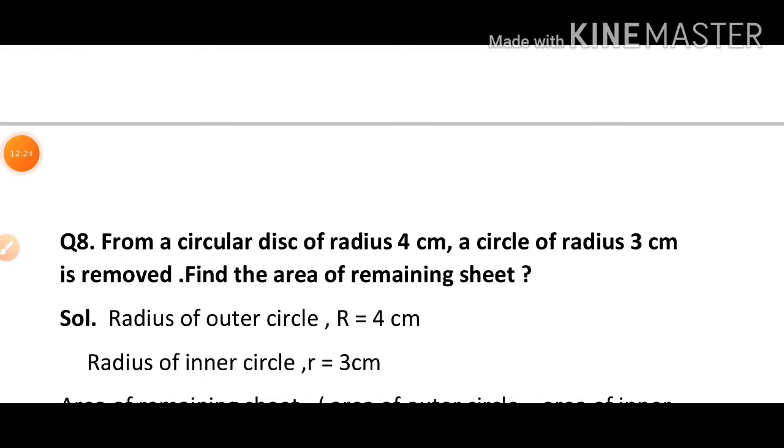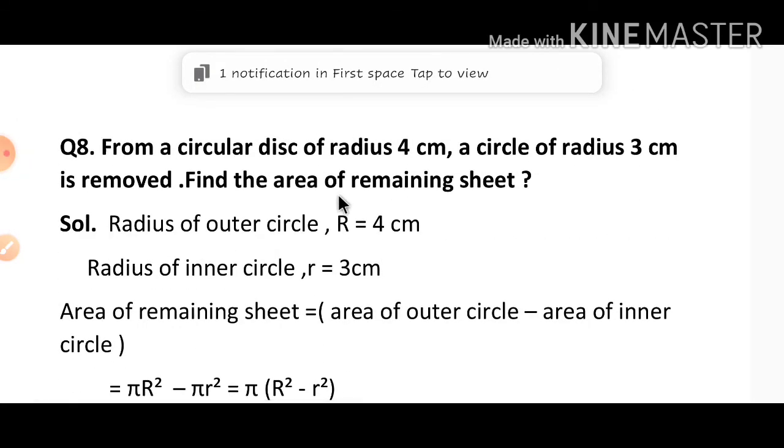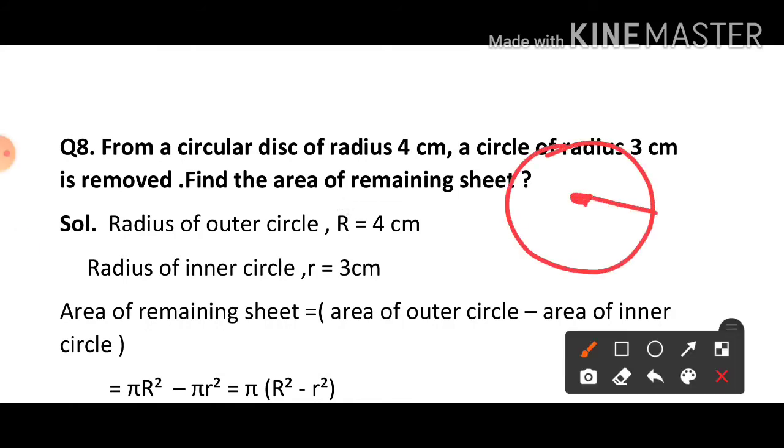Then see the next question, question number 8. From a circular disc of radius 4 centimeter, a circle of radius 3 centimeter is removed. Find the area of the remaining sheet. See, one circle is given of radius 4 centimeter, and a circle is taken whose radius is 3 centimeter.